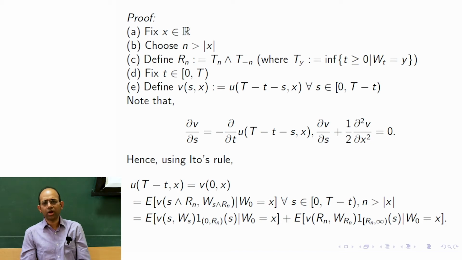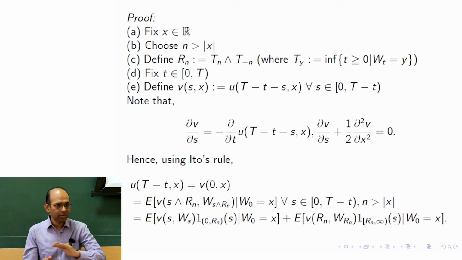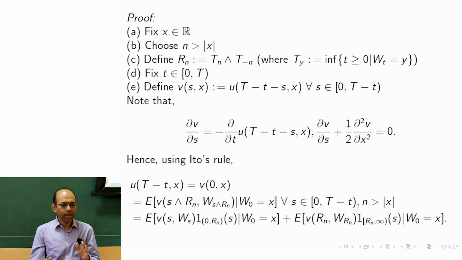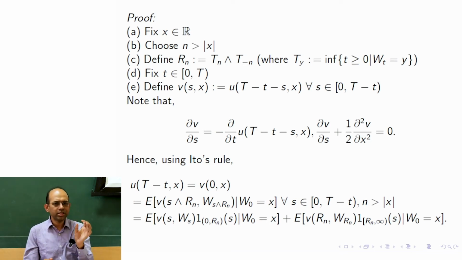The proof is not too long, however it has many steps, so we go through it slowly. What is the goal? The goal is to show that the solution is 0 at every point inside the domain, in the interior also. To do that, we have to pick a particular (t, x). So we pick some x, a real number, and for this exposition I am taking only the one-dimensional case, so x is in R.